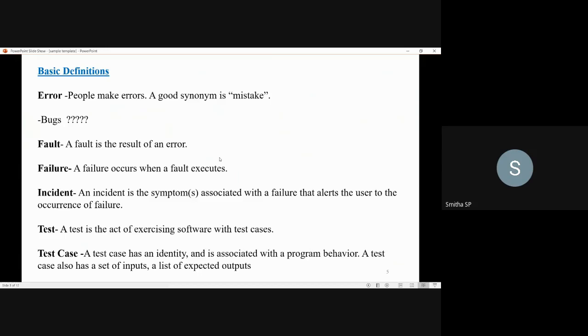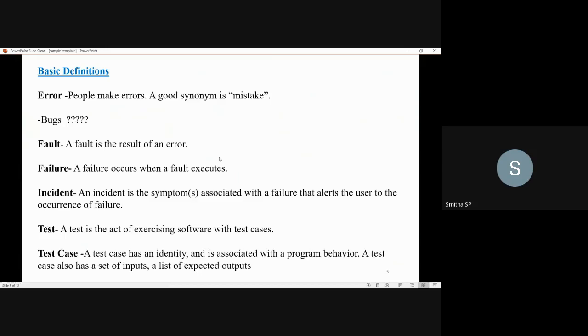When people make mistakes while coding, we call these mistakes bugs. That is, we, the test engineers, call those errors or mistakes made by the developer bugs. Okay, so this is the definition for error. You have to remember that people make errors or mistakes, and those mistakes which are made during coding we call bugs.